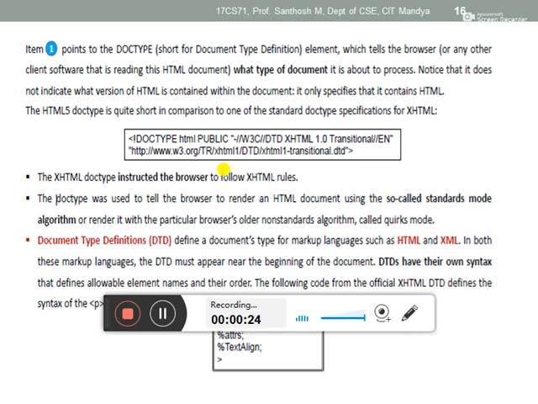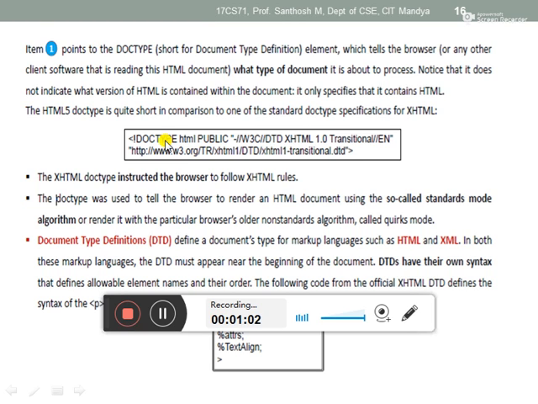So if you are creating HTML, that HTML is displaying there. Okay, if you are creating XML, that XML document also you can create by using this DTD, means document type definition. Inside that document type definition, if you mention it, you can create both XHTML and XML files. Okay, and then here you see this one is the traditional way of mentioning the document type definition. Means this one is the path or the file that describes the syntax of your HTML tags.